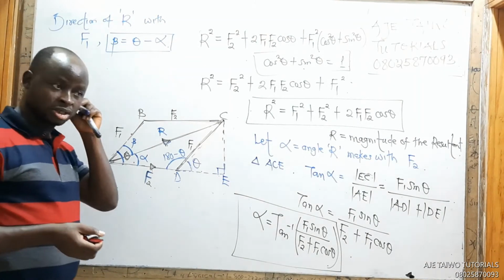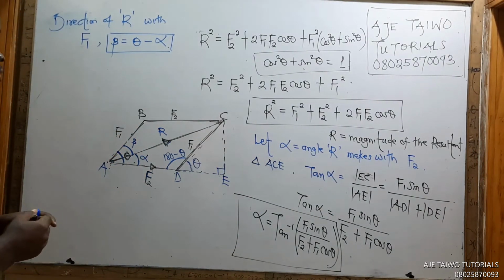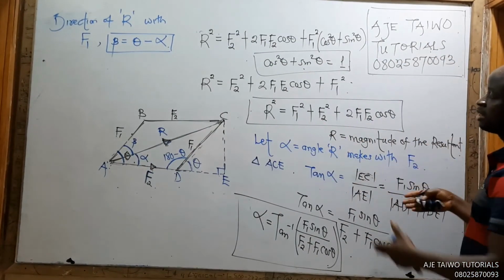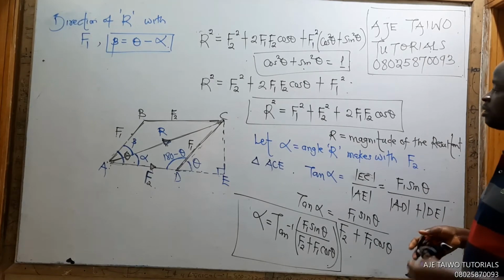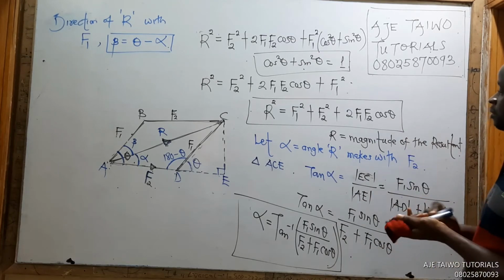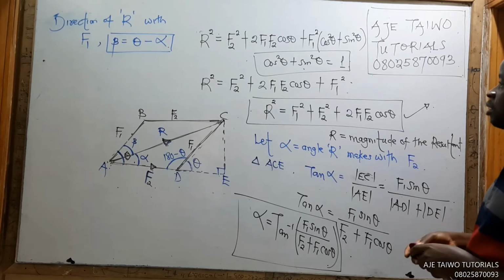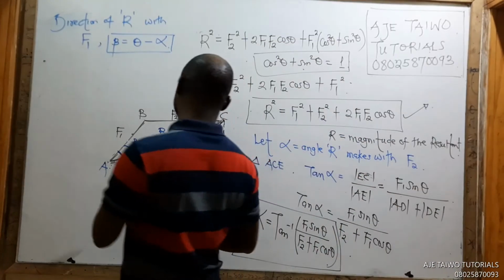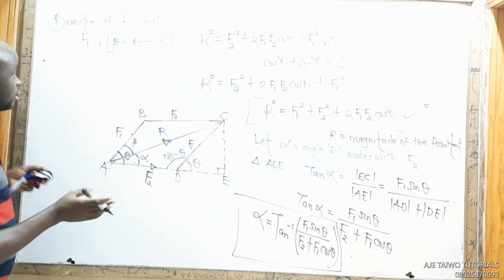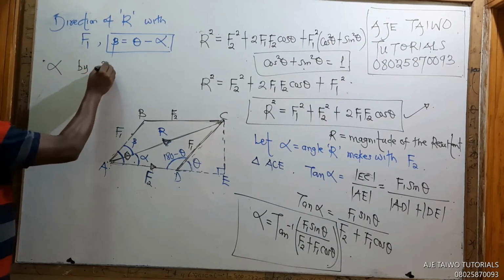Okay, so we're done with this. Let's go to the next one: the conditions that we apply, I mean, how we're going to modify this equation. Let's write modifications of this equation. Though you can also get your alpha using the sine rule. Before you go to modification, you can get alpha using the sine rule also. Don't forget that.